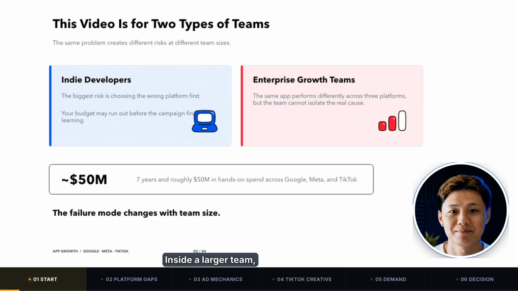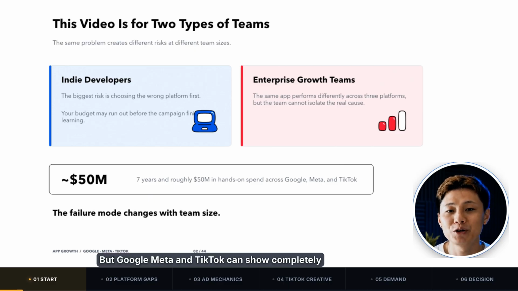Inside a larger team, it gets weirder. Same app, same conversion goal. But Google, Meta, and TikTok can show completely different results, and the team still is not sure why.